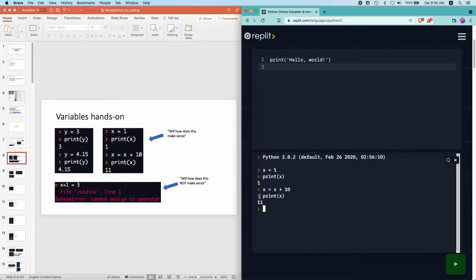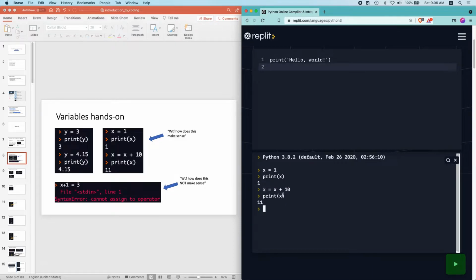So what has happened in this x equals to x plus 10 line of code is that at first we assigned the value 1 to the variable x, right? So x stored the value 1, and then in the next line of code over here, we're telling Python, I want you to replace whatever value was in x with some new value.